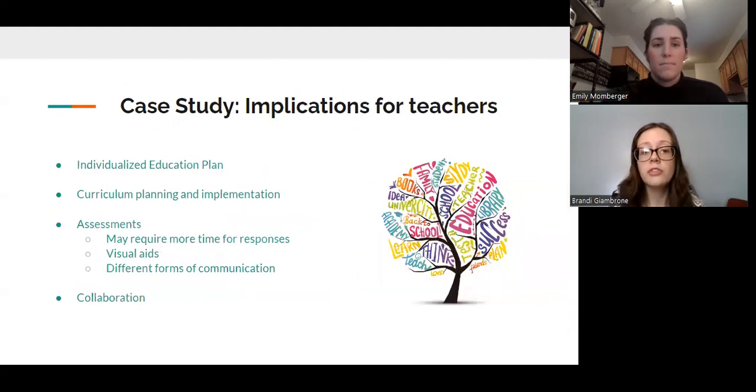A vital tool for all who work with students with multiple disabilities is the Individualized Education Plan, or IEP. IEPs are critical for recognizing the different disabilities a student has and how to work best with them. Teachers face many challenges when working with students with multiple disabilities, so continued research and support are essential. Teachers must keep each student and their disabilities in mind regarding curriculum planning, implementation, and assessment.